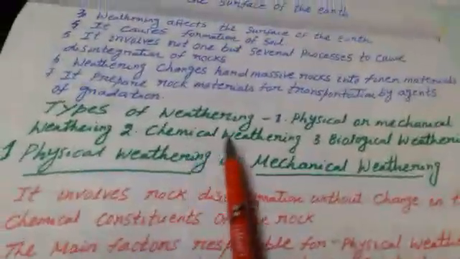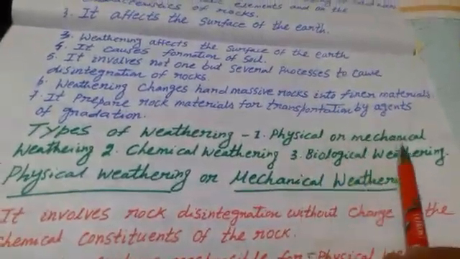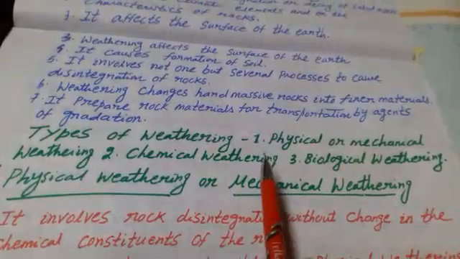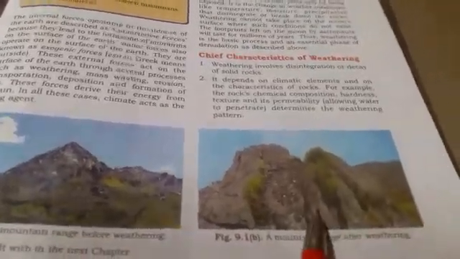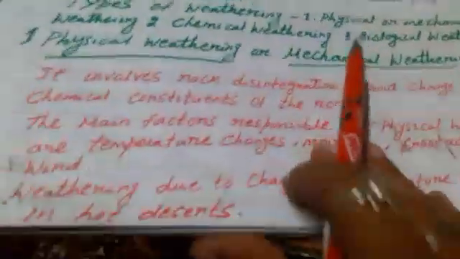Now we will learn types of weathering. There are three types of weathering: physical or mechanical weathering, chemical weathering and biological weathering. This diagram shows a mountain before weathering and this diagram shows a mountain after weathering. Now we will learn about physical or mechanical weathering.